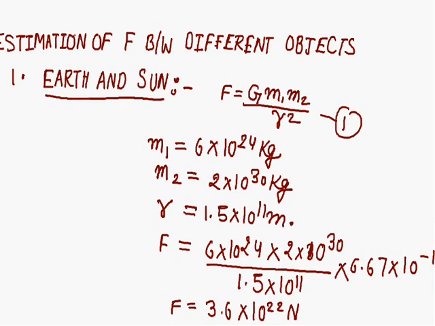Now, the second case is the gravitational force between Moon and Earth.